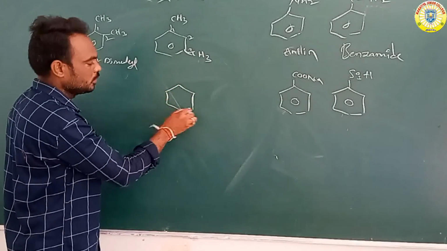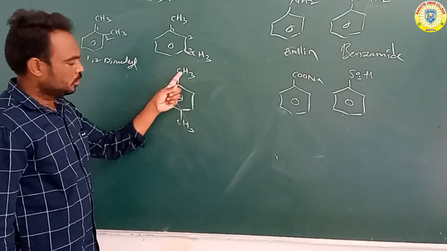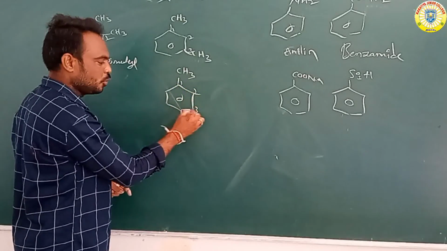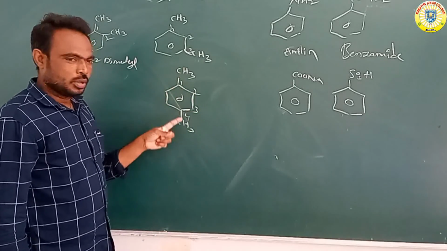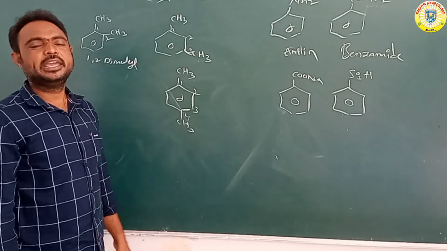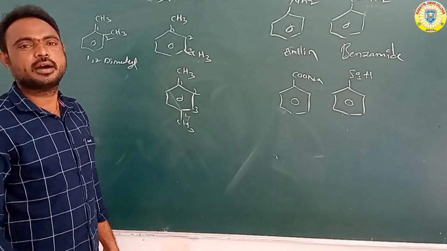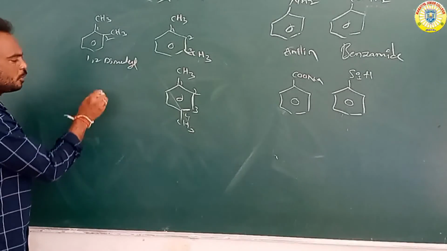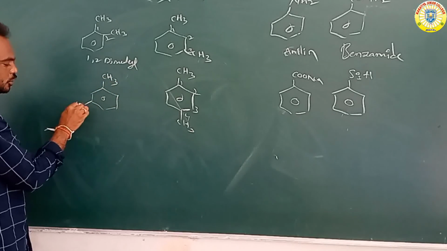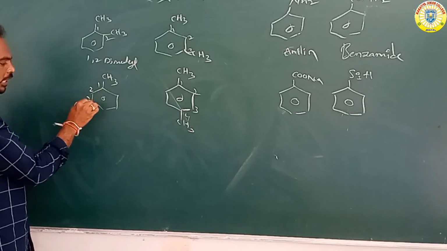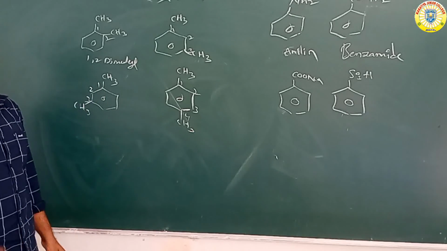Or suppose this benzene is attached with two methyl groups at different positions. That time, 1, 2, 3, 4. So 1,4 dimethyl benzene.